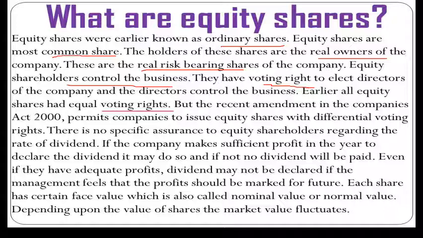It's called ordinary shares. It has ownership rights and voting rights, it provides direct control, and you are treated as an owner of the company. So that's all about equity shares. The shares which are not in the form of preference are called equity shares. It's called an ownership share or a common share. There are a lot of benefits under equity shares. Whenever you buy equity shares of any company, it will provide a lot of benefits. Again, it depends on which company's equity shares you buy.